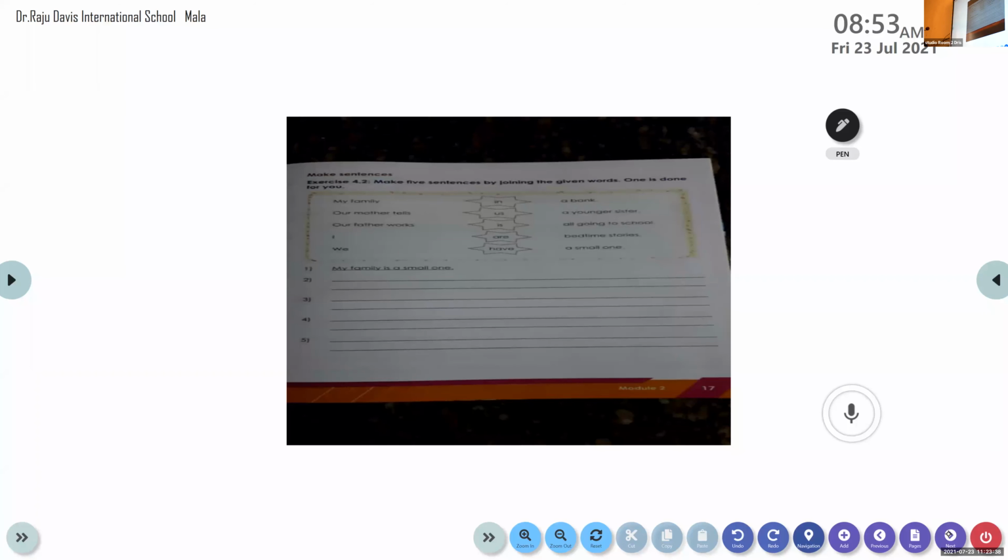4.2. Here we need to make five sentences by joining the given words. One is already done for you. I'll explain how the first one is done. The rest you have to try and frame on your own. Are you ready? Yes, it's very simple. Bennett, come back to your seat. Bennett, please read the first sentence which is already printed there. My family is a small one. Very good.